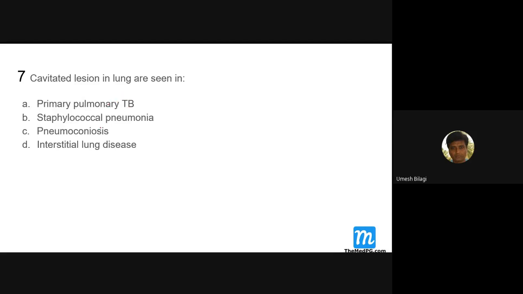Okay. Then pneumoconiosis. Actually, you can get some cavity in pneumoconiosis, but not very classical. Even cavity can be seen in ILDs, but not classical. When you see staph, pick it up. Staphylococcal pneumonia: if you see cavity and all that, you pick it up like that.